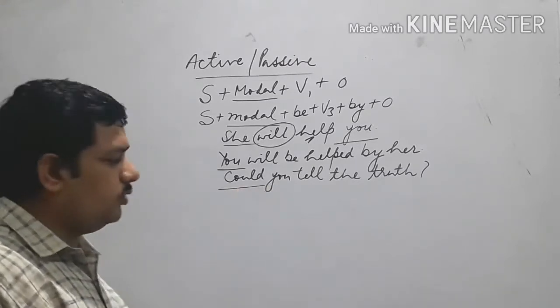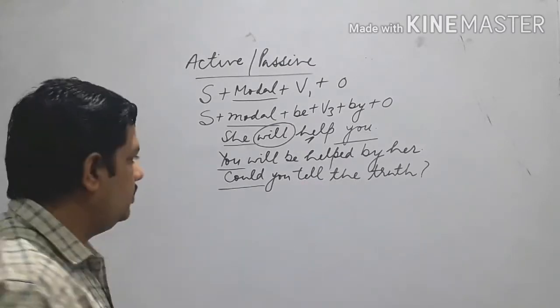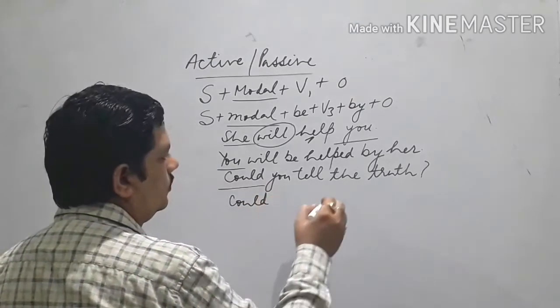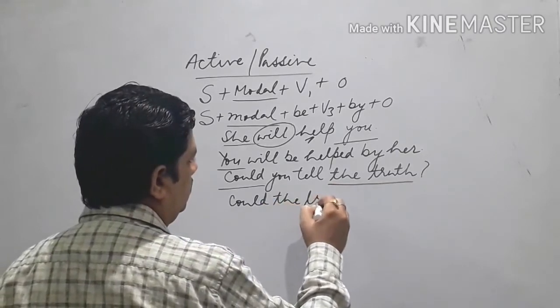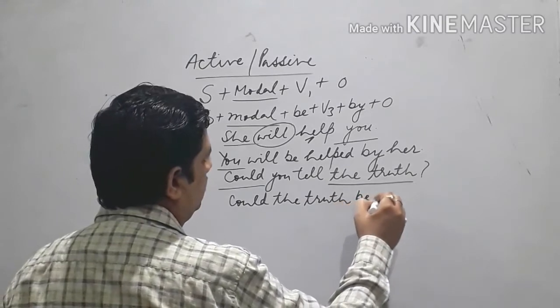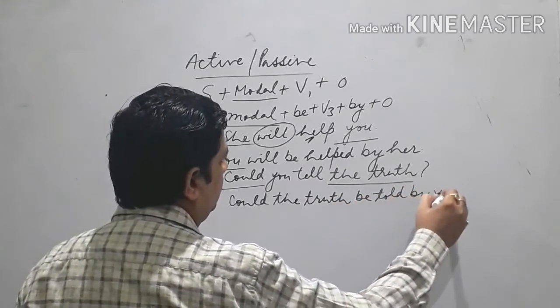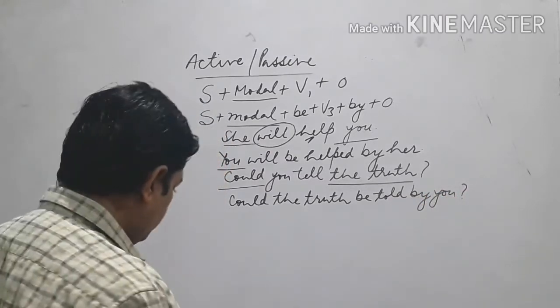I have already told you if active is interrogative, passive must be interrogative. What we will do is like, could the truth be told by you? Okay, quite easy it is.